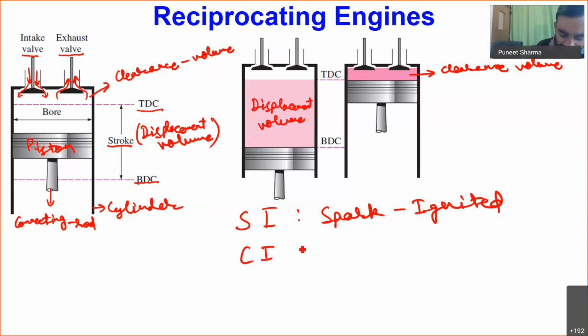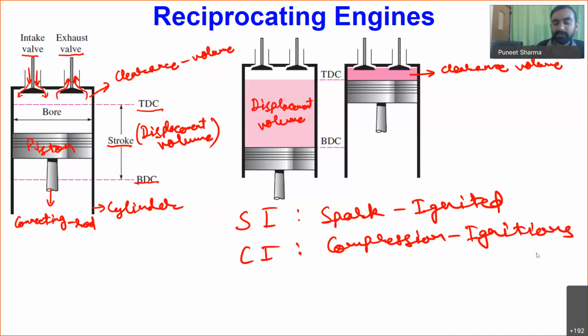CI engine stands for compression ignition, and such engines are referred to as CI engines. The major difference is that in one case we use an additional arrangement, the spark plug, which ignites our air fuel mixture, and in the second case the fuel self ignites inside the cylinder.